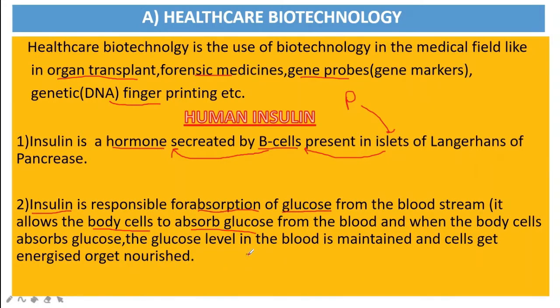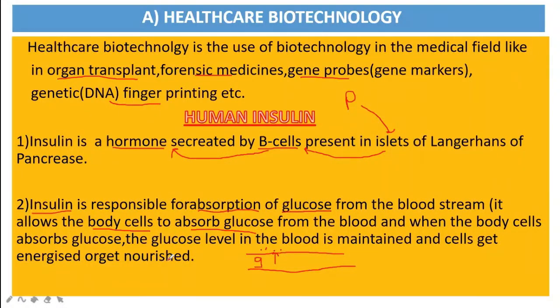I'll explain you with the help of a diagram. Suppose this is the bloodstream. Okay, these are vessels, and whatever food we have taken is getting converted into glucose. Now this glucose will be there in the blood. Okay, now what happens? Excess amount of glucose should not be there in the blood. So this insulin, which is secreted by beta cells, allows the body cells present over here to absorb the glucose. Okay, they need it for their nourishment.